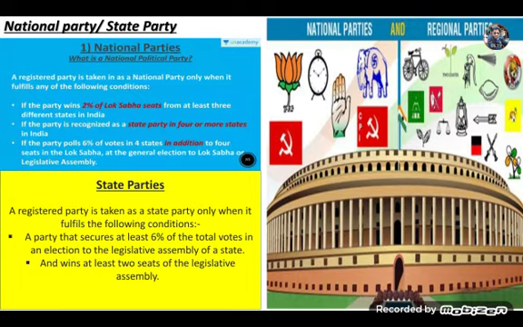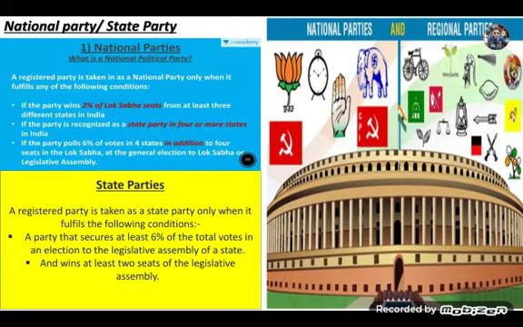Now let's talk about national parties and state parties of India. It is the Election Commission that recognizes political parties, and it fixed the criteria a party must fulfill to become a national or state party. Let's first see national party. A registered party is taken as a national party when it fulfills the following conditions. If the party wins 2% of Lok Sabha seats from at least 3 different states in India, if the party is recognized as a state party in 4 or more states, or if the party polls 6% of votes in 4 states in addition to 4 seats in the Lok Sabha at the general election, that party can be called a national party.